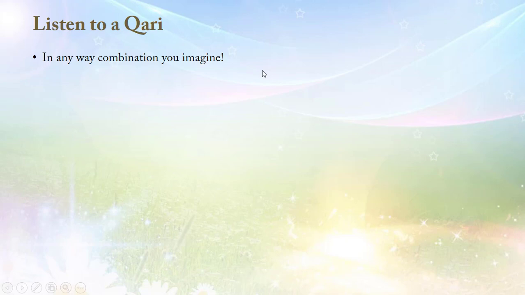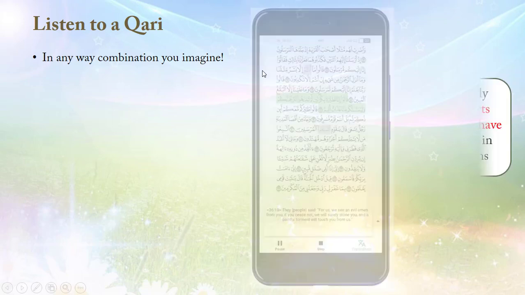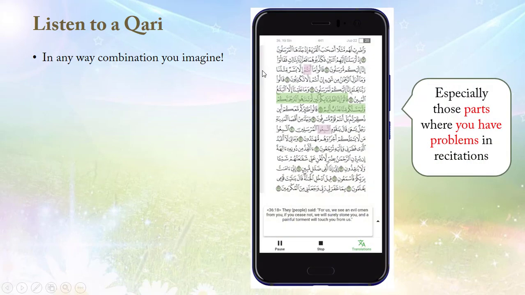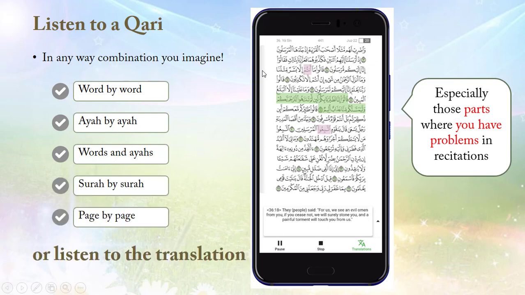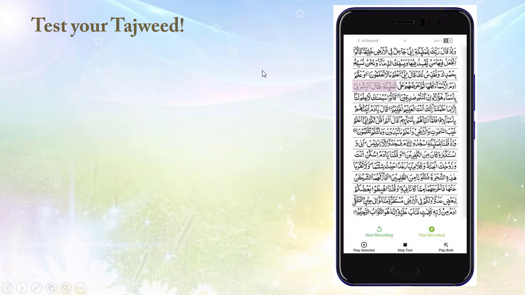Listen to a qari in any combination you imagine, especially those parts where you have problems in recitations. Listen to word by word, ayah by ayah, words and ayahs, surah by surah, page by page, or listen to the translation.